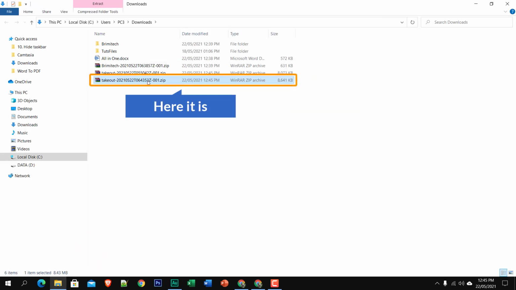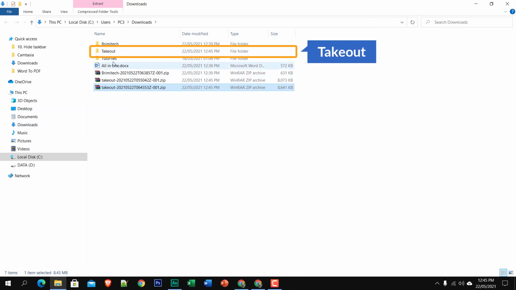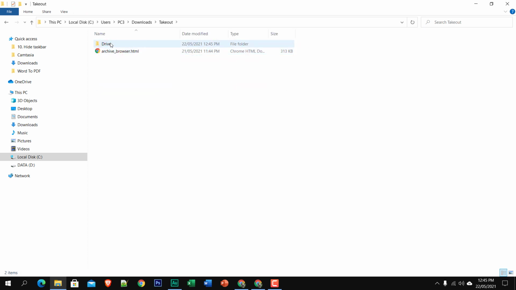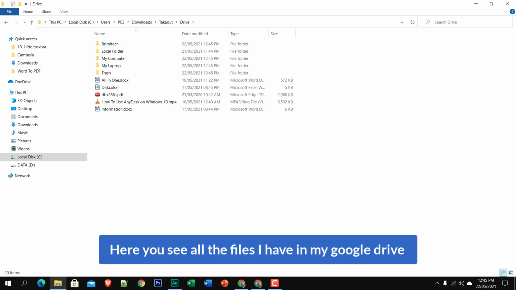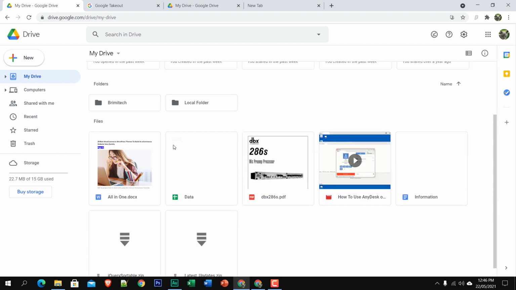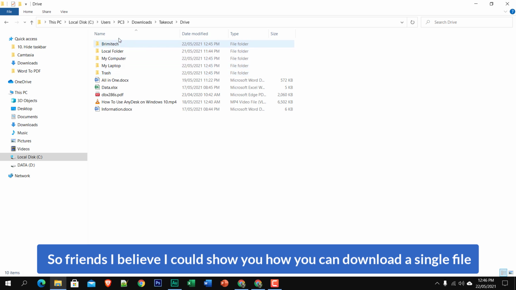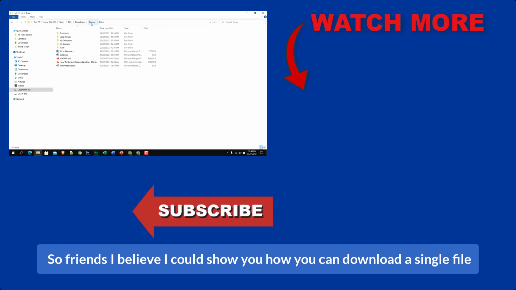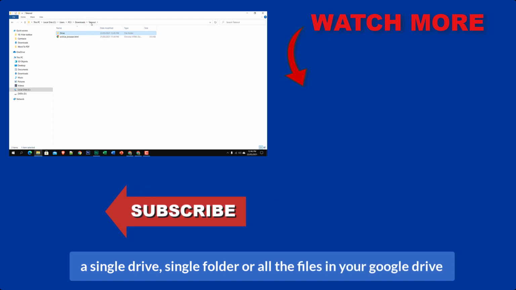Here it is. Now if I extract the file, here you can see takeout, a new folder. If I go inside it, here you can see drive, and here you see all the files I have in my Google Drive account. So friends, I believe I could show you how you can download a single file, a single folder, or all the files in your Google Drive.